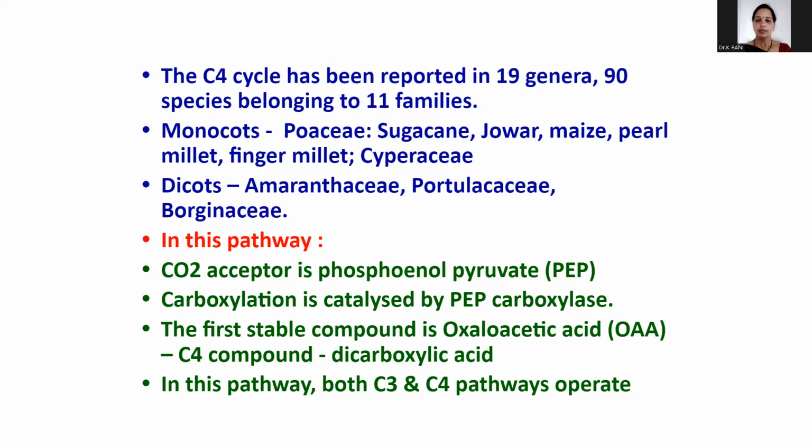Take the monocotyledonous leaf anatomy: upper epidermis, lower epidermis, mesophyll tissue. It does not differentiate palisade and spongy cells; all are spongy cells. In the vascular bundles, the large cells around the vascular bundles are present in C4 plants, and they are called bundle sheath cells. In this pathway, the primary atmospheric carbon dioxide acceptor is phosphoenol pyruvate. I will show the cycle.